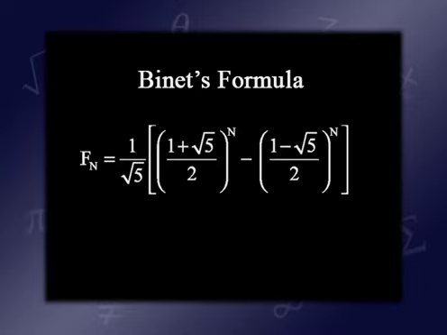This is called Binet's formula. I'm amazed that that formula produces whole numbers, much less produces the Fibonacci numbers. But in fact, the nth Fibonacci number is exactly what comes out of that formula. And that formula can be used to explain many of the Fibonacci numbers' beautiful properties.